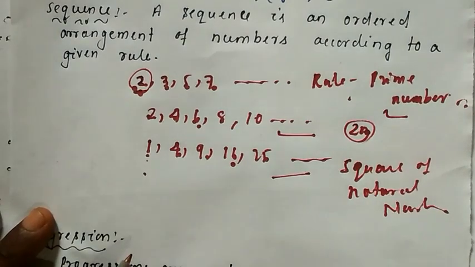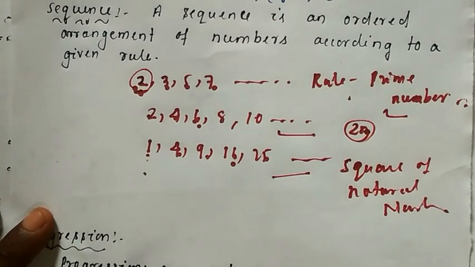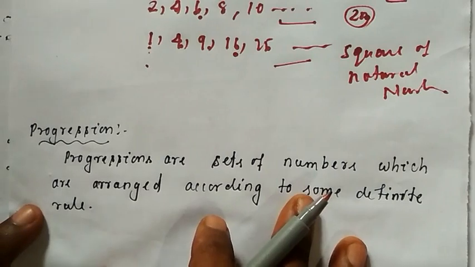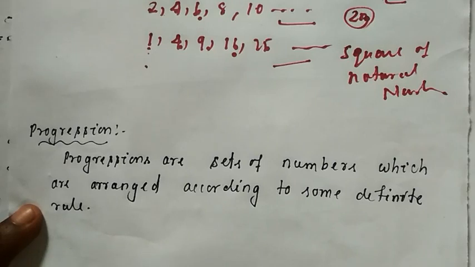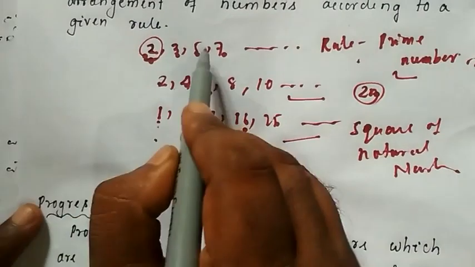Then what is progression here? So first remember what progression is. And remember one thing, it is not always possible to write some mathematical formula for each and every sequence. It is not possible.